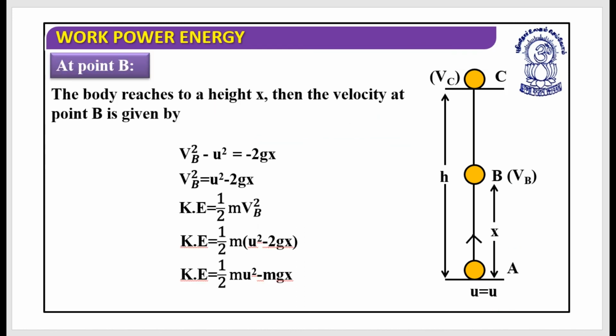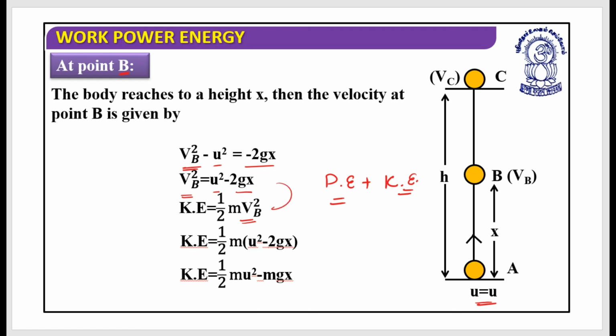Now let's calculate the situation at point B. When I'm going to do this, I'm interested in two things: the potential energy and the kinetic energy. So let's throw this ball from position A. It should be v square minus u square equals minus 2gx. So vb square equals u square minus 2gx. Kinetic energy should be written as half into m into v square.